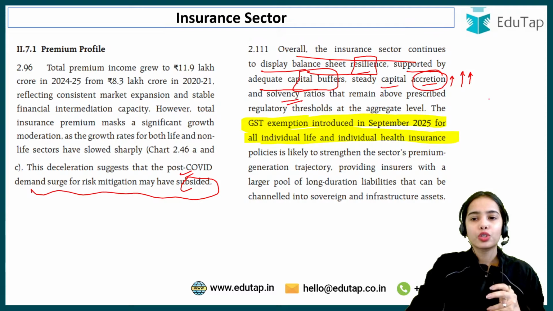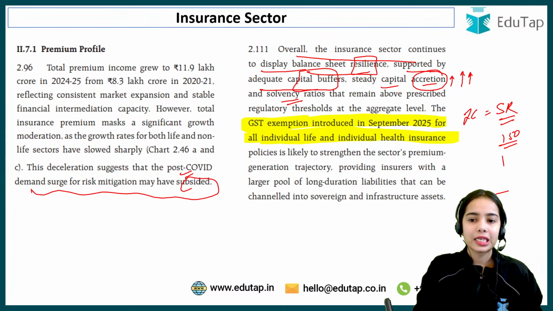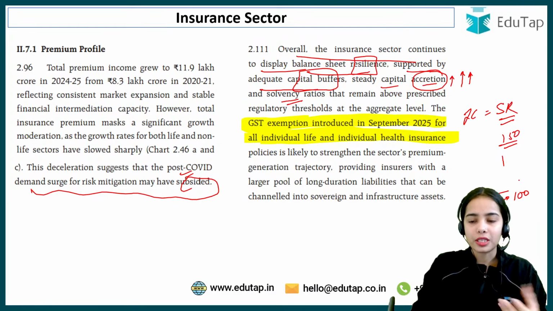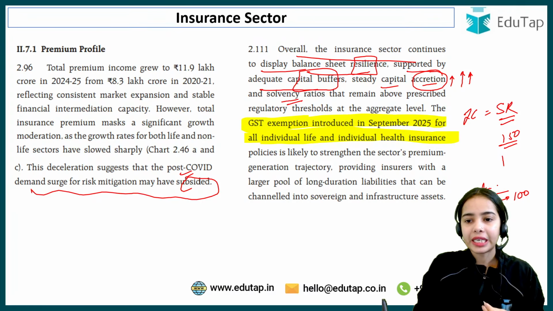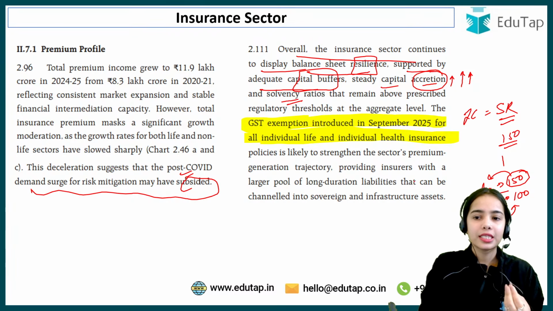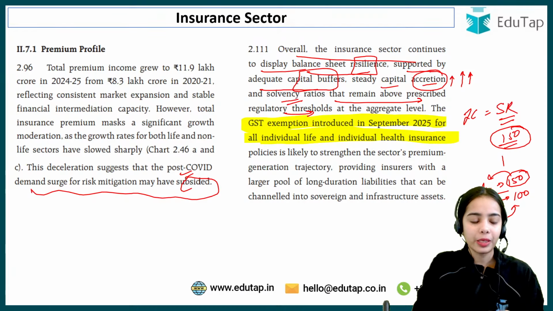Solvency ratios: basically, the insurance companies have to maintain a solvency ratio of 150%. That means against their liabilities, let's say in the future they might have to pay 100 rupees as insurance coverage, they should maintain at least 150 as the asset. If they have liabilities of 100, they should maintain assets of 150. That is the solvency ratio, and it remained above the prescribed regulatory threshold of 150.